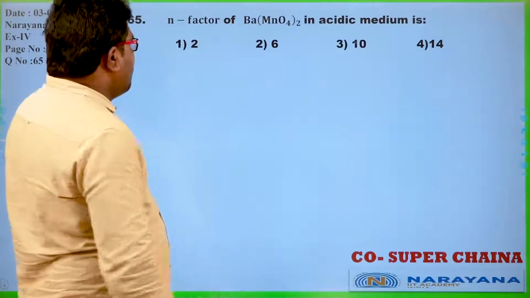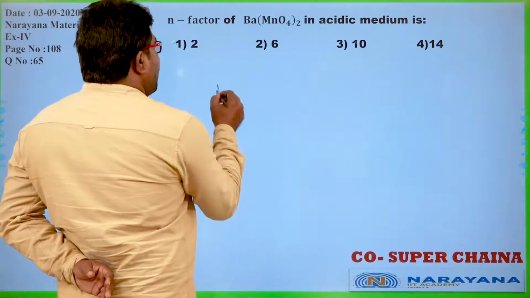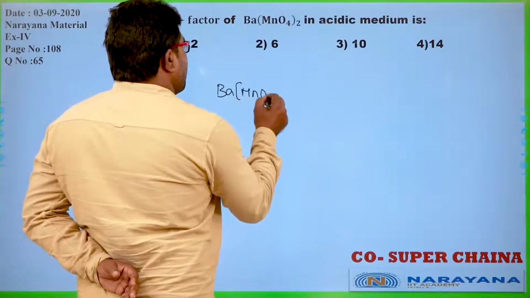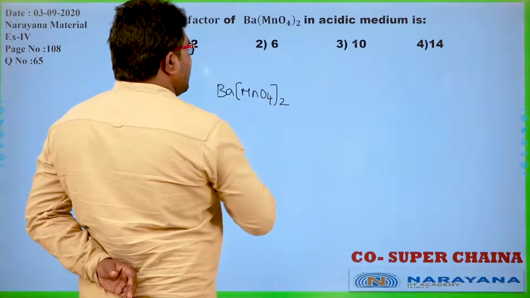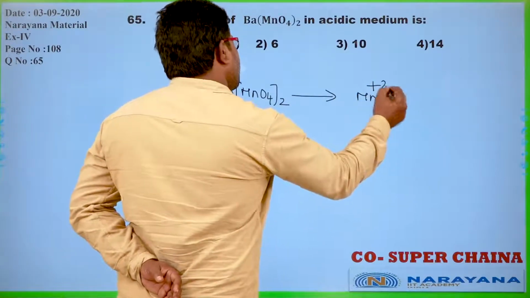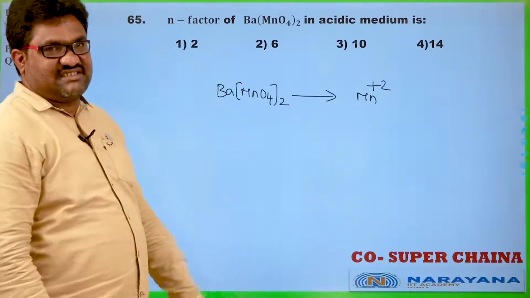N factor of barium permanganate. In acidic medium, generally manganese comes to +2 oxidation state.